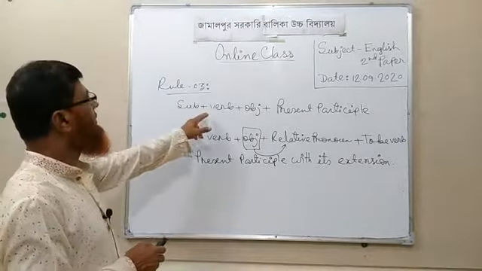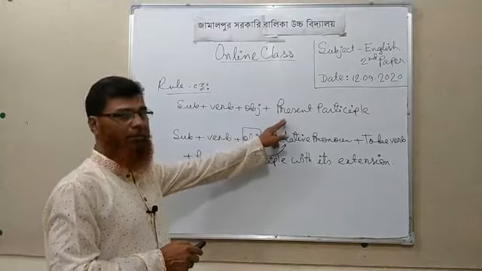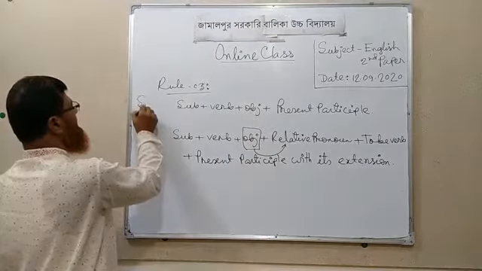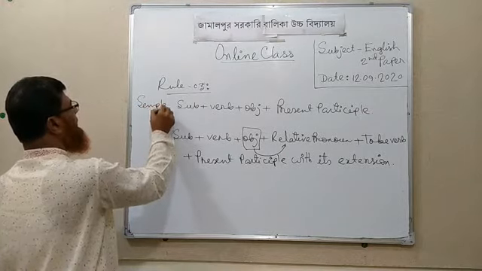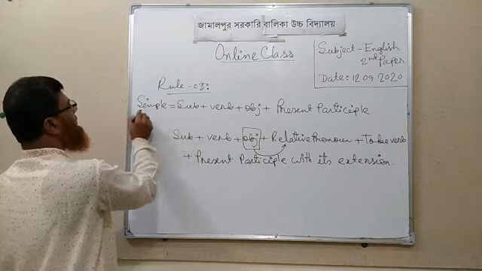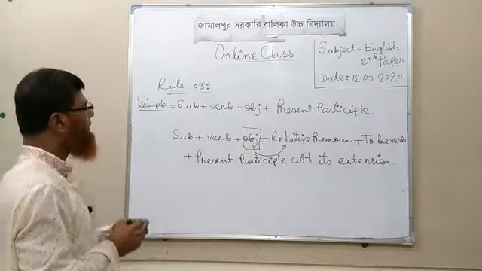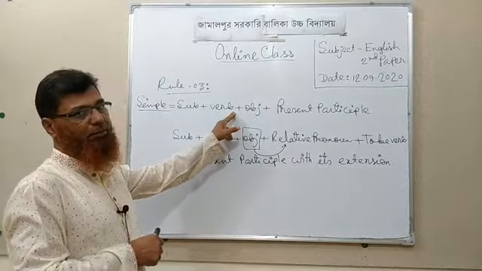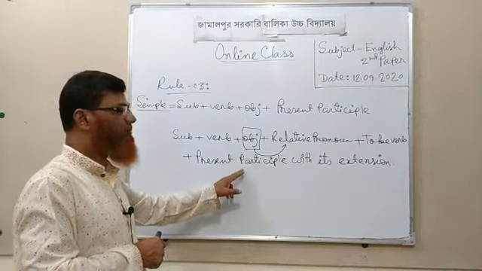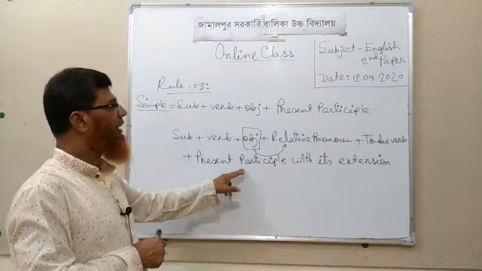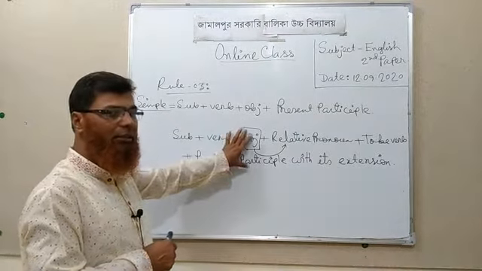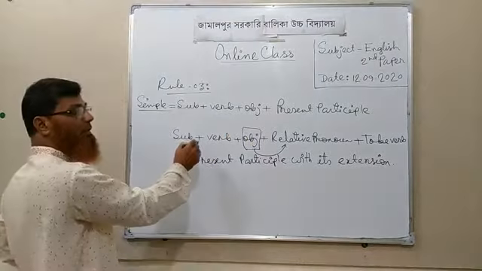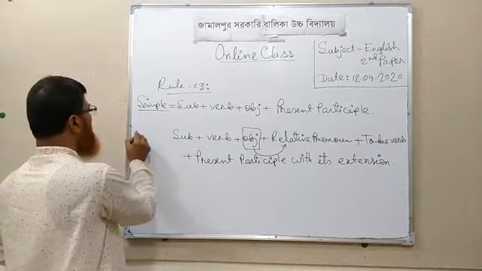One is subject plus verb plus present participle. It's a structure of simple sentence. And if you change this type of simple sentence into complex sentence, you have to follow this structure carefully, and it's a structure of complex sentence.